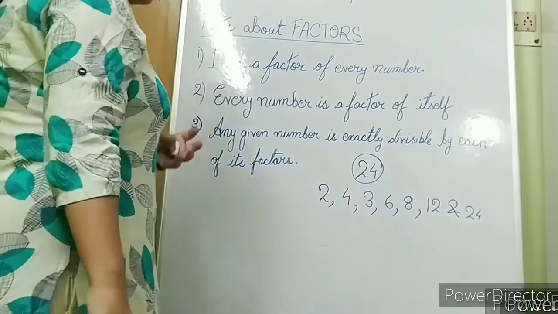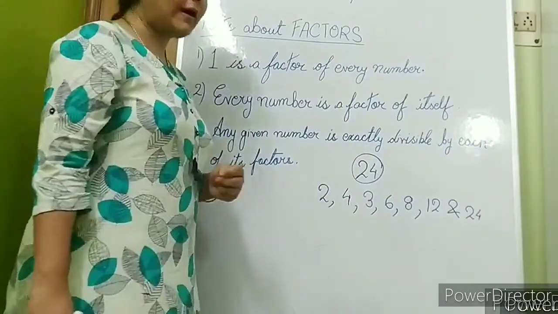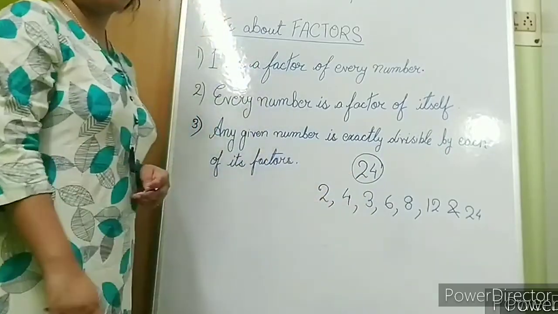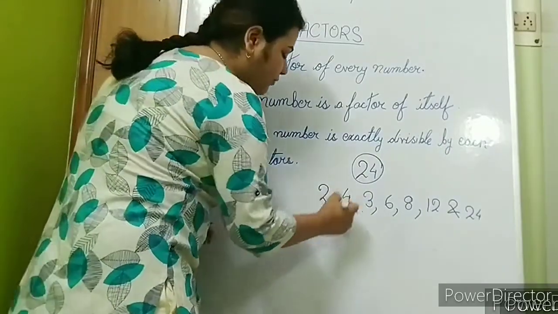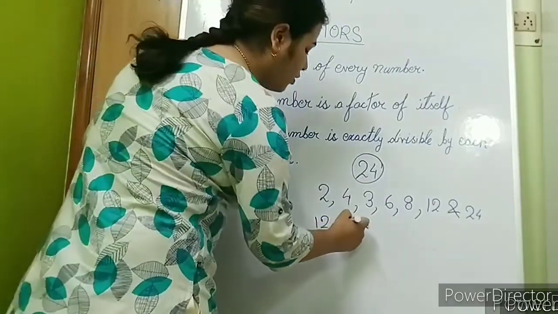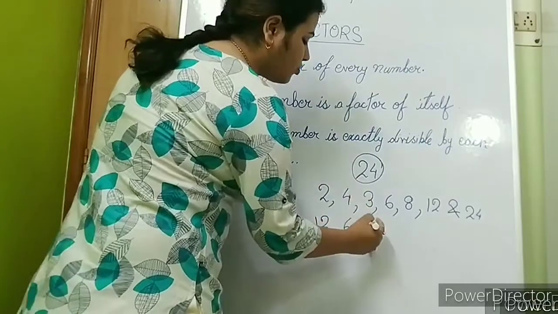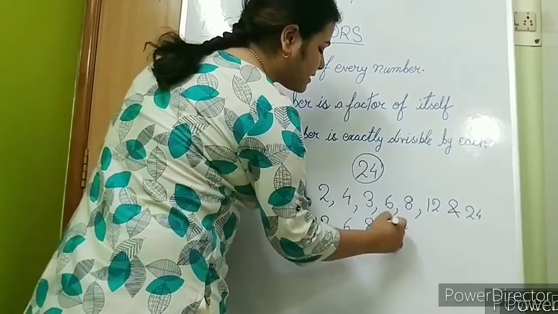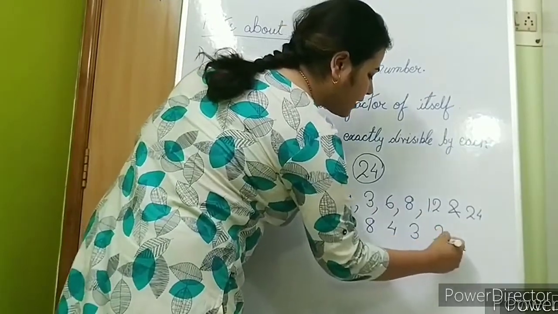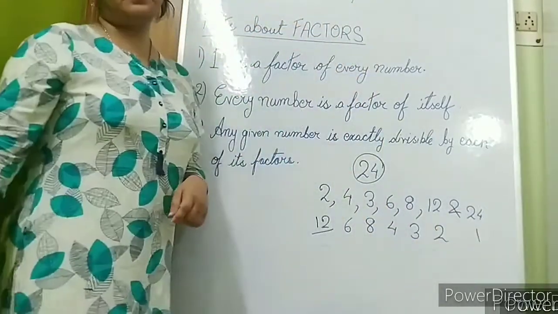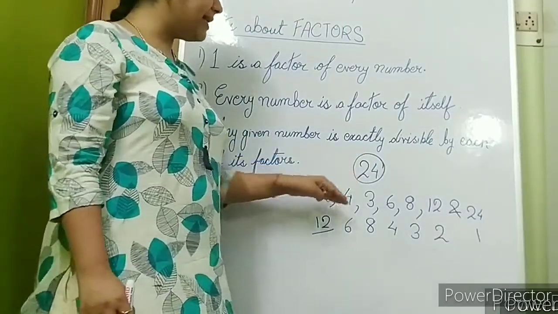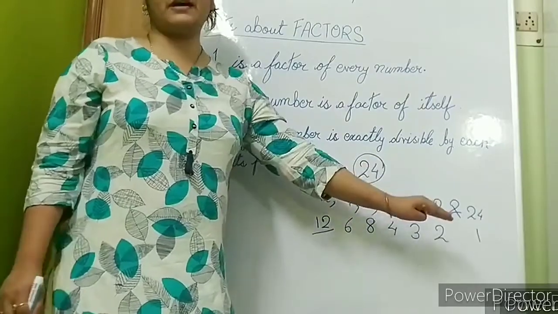Now let us try and divide. 24 is exactly divisible by 2: 2 twelves are 24. By 4: 4 sixes are 24. By 3: 3 eights are 24. By 6: 6 fours. By 8: 8 threes. By 12: 12 twos. And by 24: 24 ones are 24. So you see, 24 is exactly divisible by each of its factors.